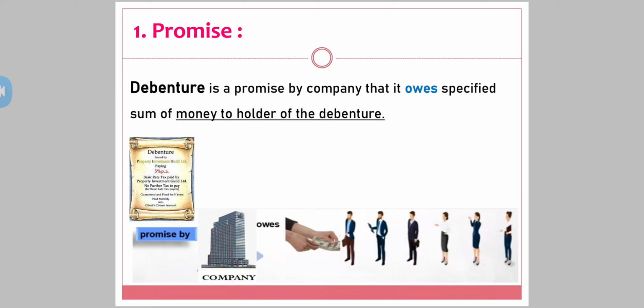So I can say that the debenture certificate is nothing but a promise which a company makes to the debenture holder, a promise to repay the money along with the interest after a specified period of time, which is already mentioned in the certificate. That written document is a promise.